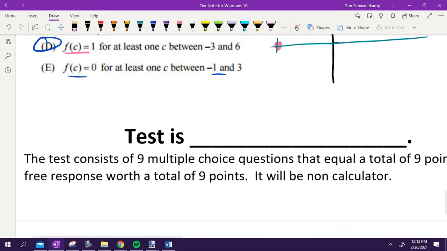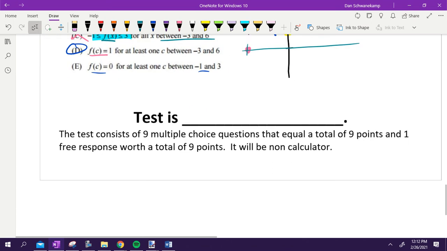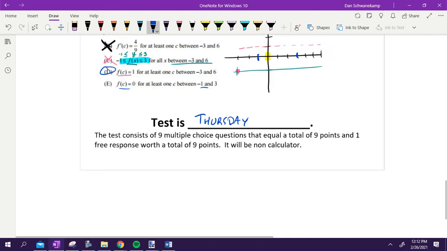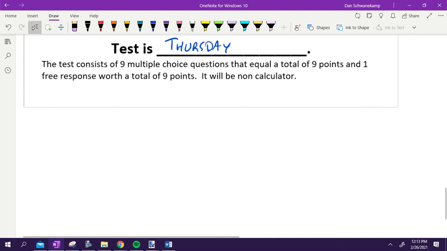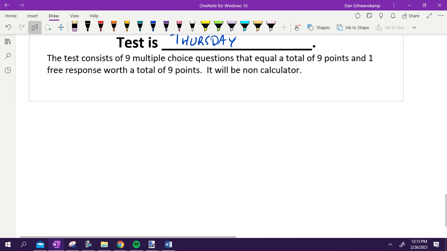All right. Our test is on Thursday. The test is Thursday. Let's talk about the AP exam really quickly, just so we understand what's happening. So this is the test you'll take. In May, you'll take the test.